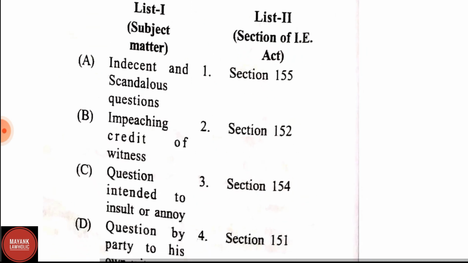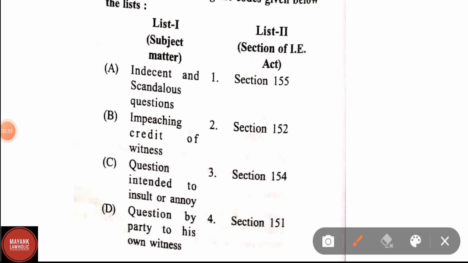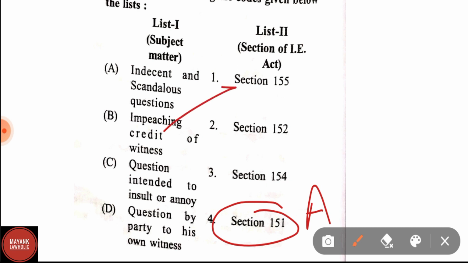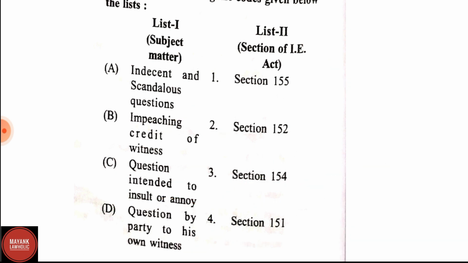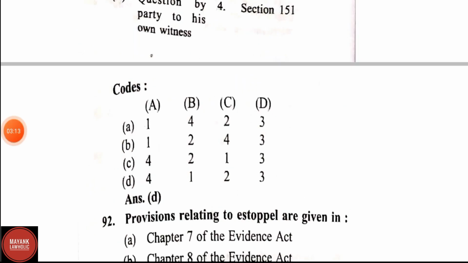Question number 91. List 1 subject matter and list 2 section of the Indian Evidence Act. We have to match the following. Indecent and scandalous question: correct match will be section 151. Impeaching credit of witness: correct answer is section 155. Question intended to insult or annoy: correct match is section 152. Question by party to his own witness: this is section 154. Therefore, according to the given matches, the correct option will be option D.